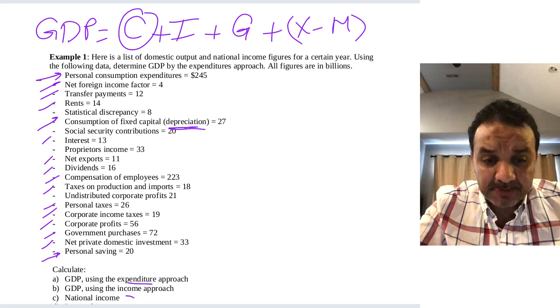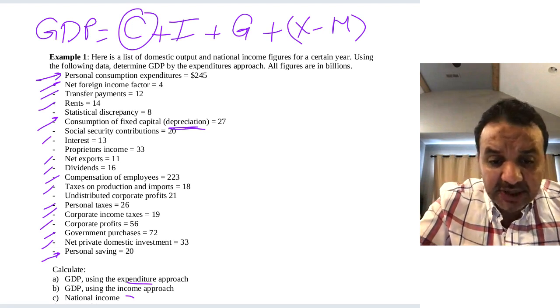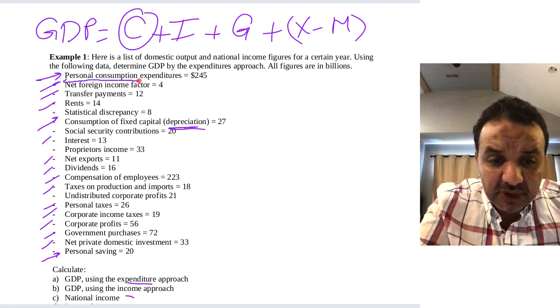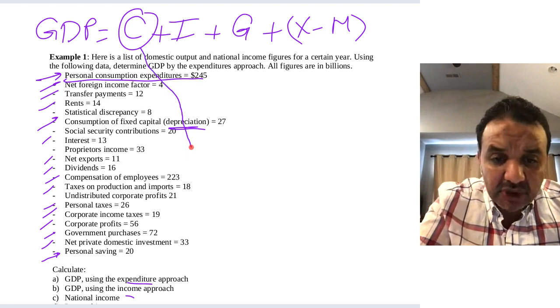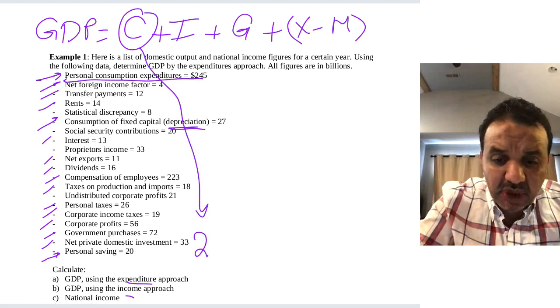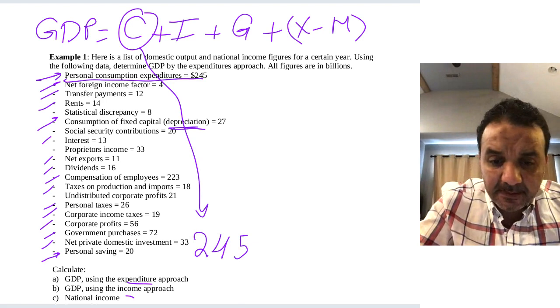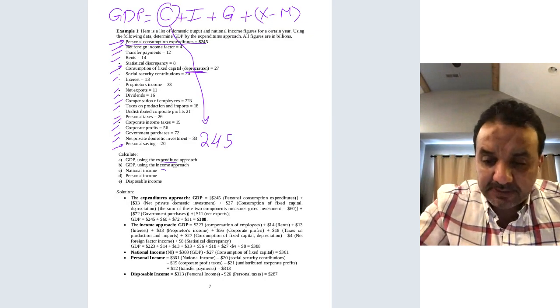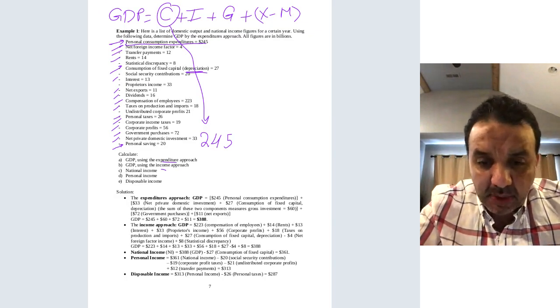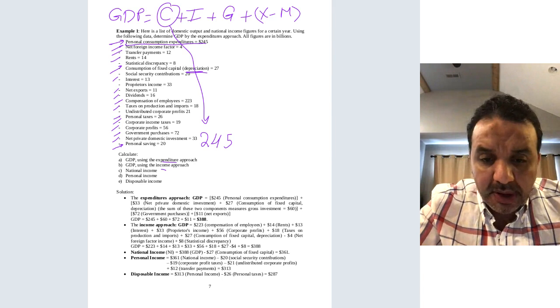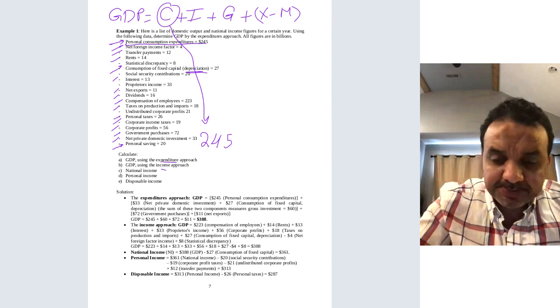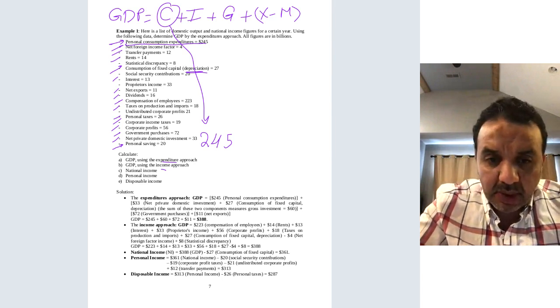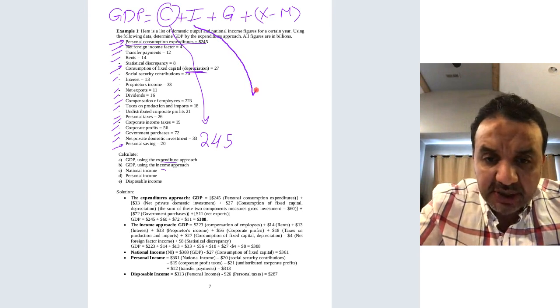expenditure. Okay, so let's see. So this is the first one. So the personal consumption expenditure. So this is 245. So here we have, and then let's see the investment.